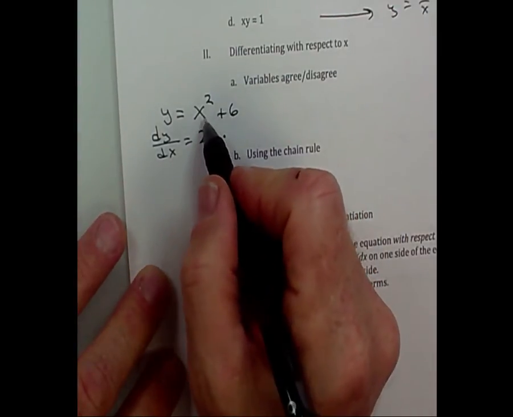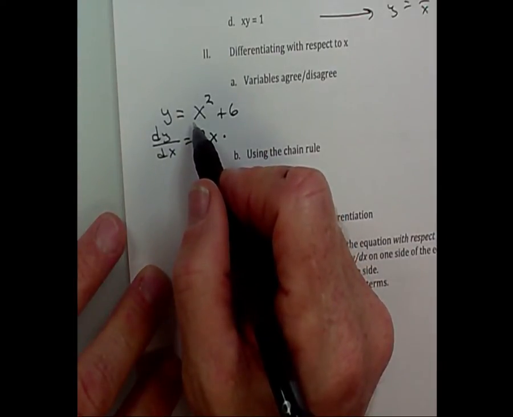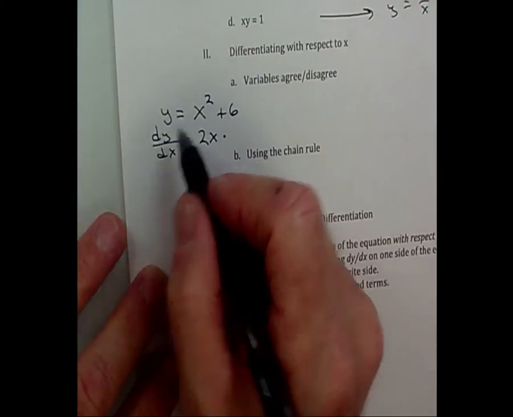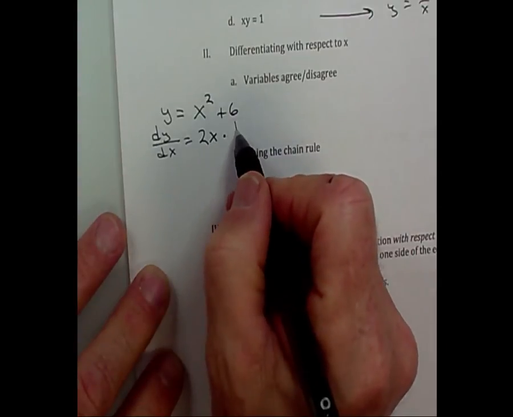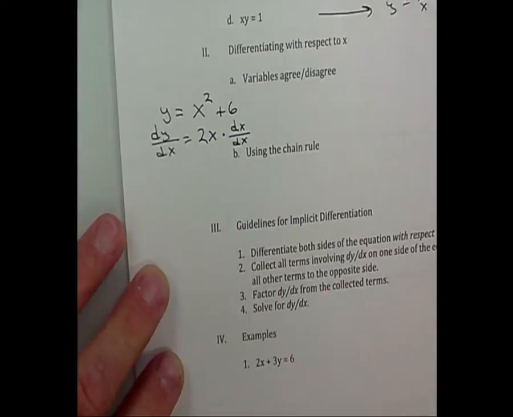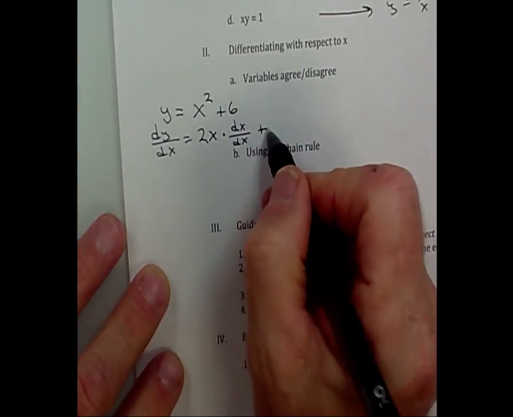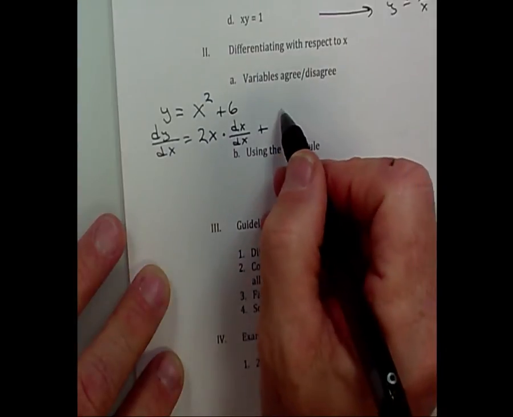times, x is a variable also, correct? I have two variables, one x, one y. I'm going to take the derivative of x. It's going to be 2x times dx over dx. Plus, I'm going to take the derivative of this constant 6.